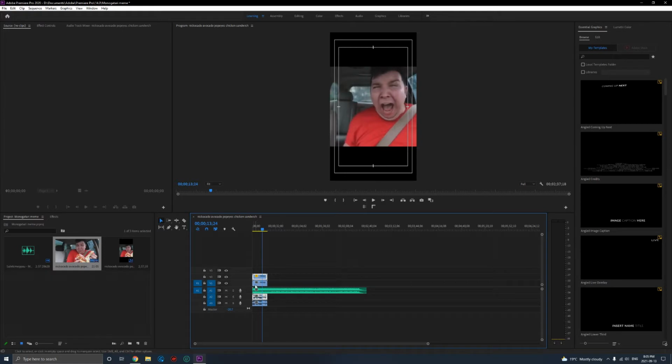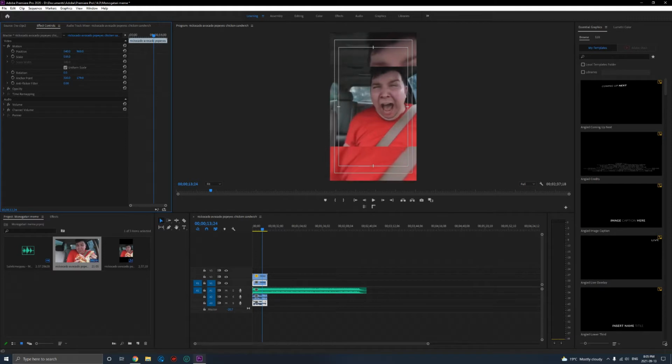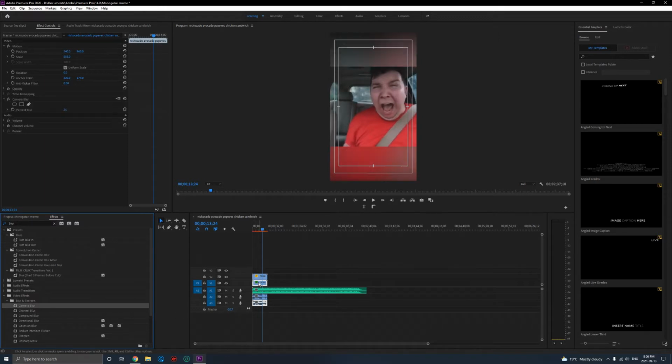Alright, so now we got the two formats. We can get the background over here and edit it. So make sure you have it selected. We're gonna scale it up big over here, so it's just covering the back. And after that, we're gonna add an effect. Just come to here, something like blur. Let's try to do a camera blur, see what happens. Ah, that's pretty good. There we go.